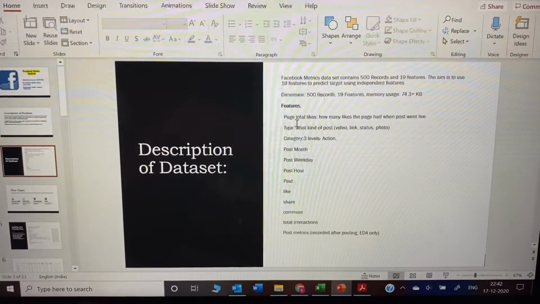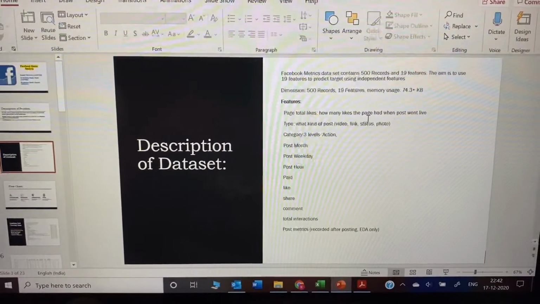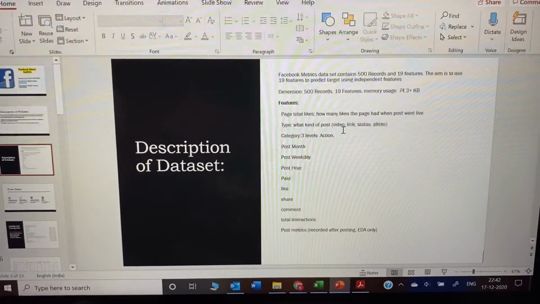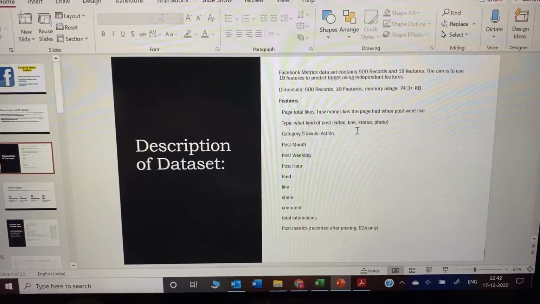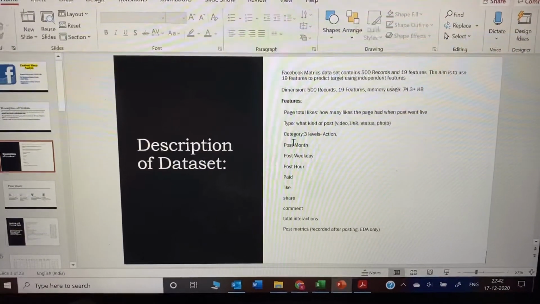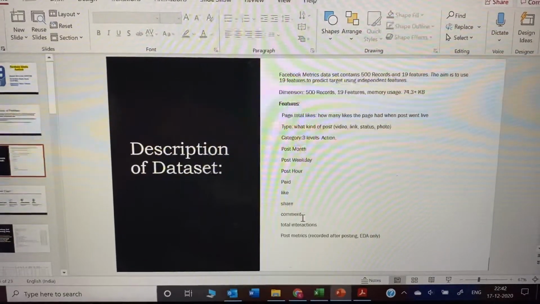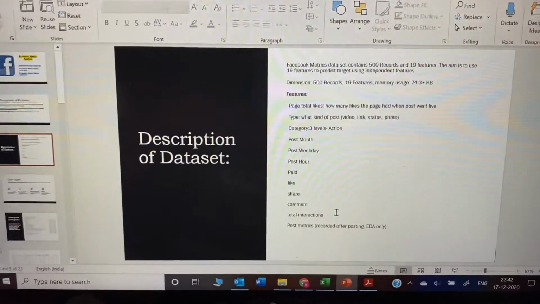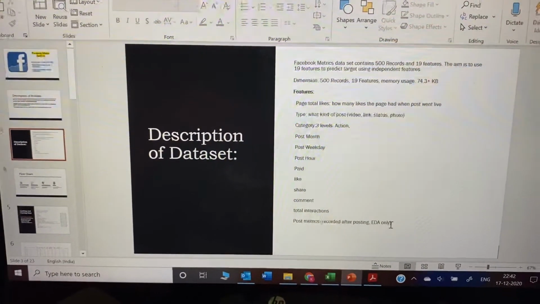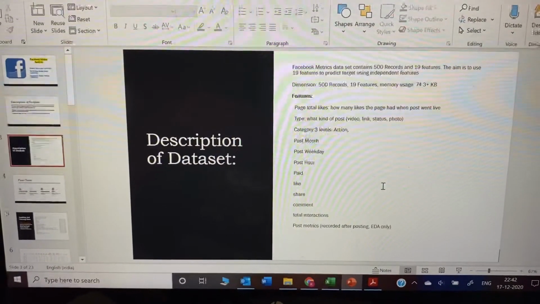Some of the features are total pages, when the post went live, what kind of posts there are, whether it is a video link, a status, or a photo, and different types of categories, and based on post month, post weekday, post hour, paid, how many likes, shares, comments, total interactions, and post metrics recorded after posting, for EDA only. So these are the different types of features that we have seen in the data set.